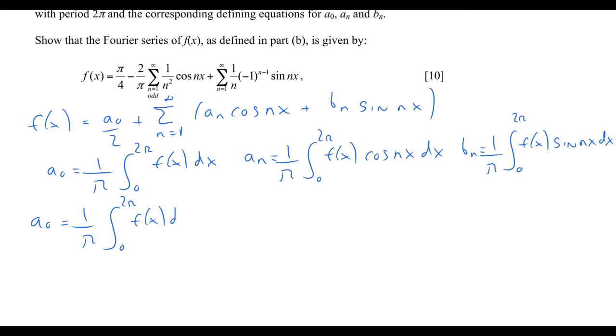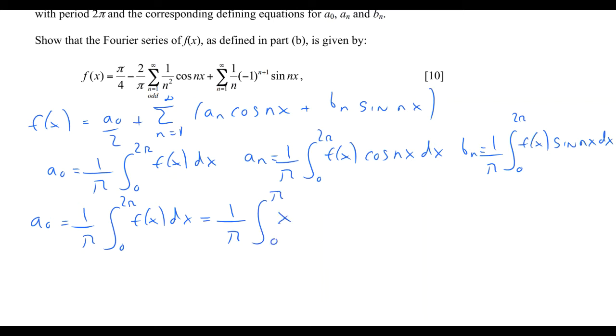Now if we look at the function, we can see that the function is only non-zero between 0 and pi. If we take the period as being between 0 and 2 pi, between pi and 2 pi, it has a value equal to 0. So we can find a naught by taking 1 over pi, then integrating between 0 and pi.